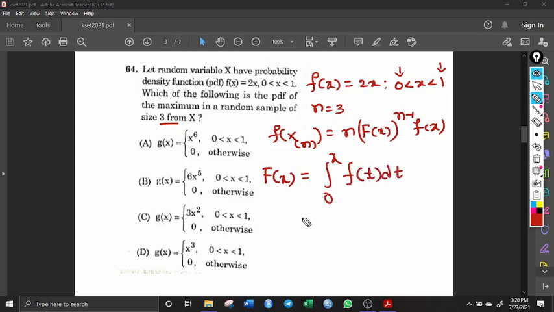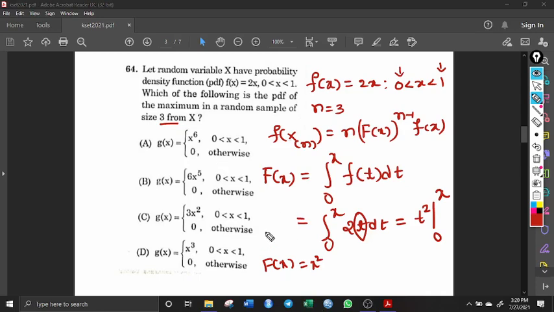Okay, what is this? From 0 to x, what is f of t? 2t dt. Since this 2 is a constant, it will come out of the integration, and integration of t is t square by 2, and divided by 2, this 2 will go. The limit of integration is 0 to x. Upper limit, if you substitute, is x square. Lower limit, if you substitute, is 0. So what is F of x? F of x is x square.